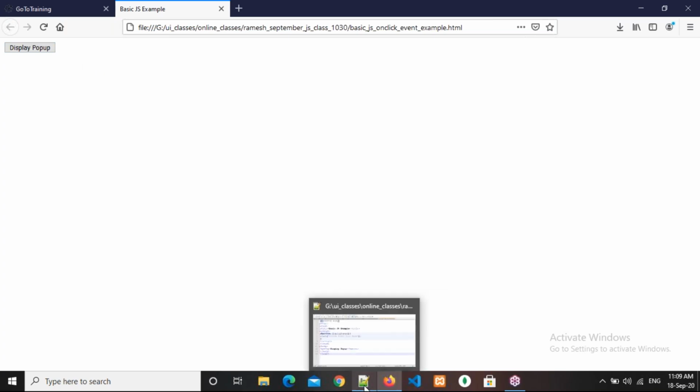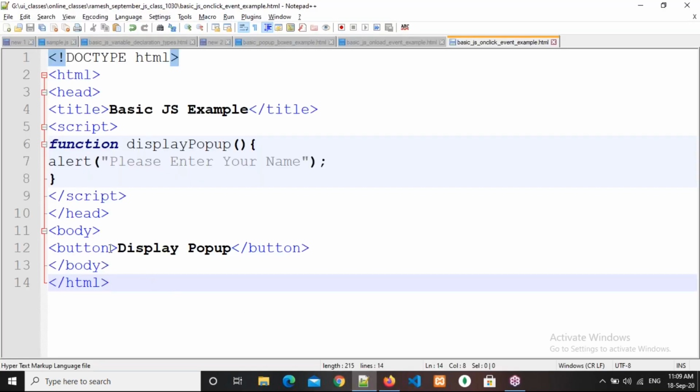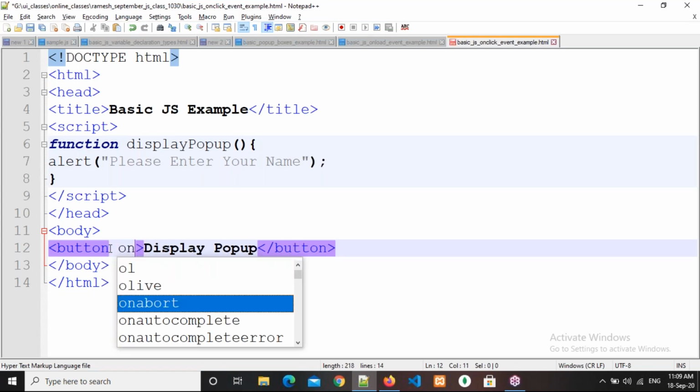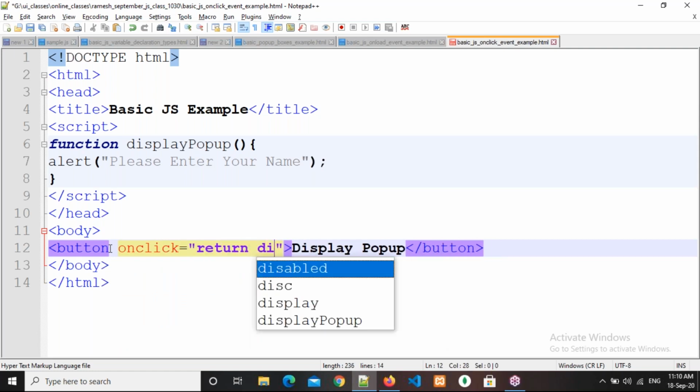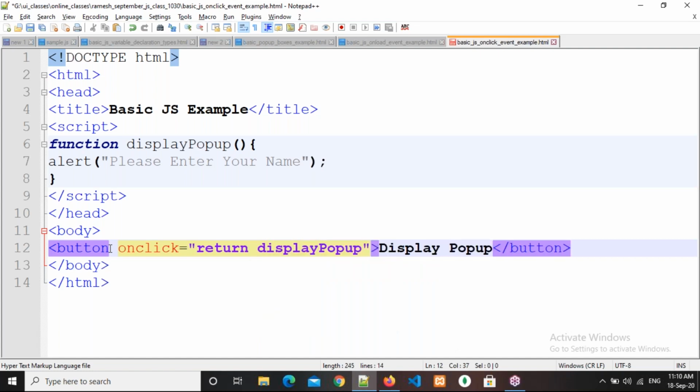Suppose what is our requirement? Whenever I click on this button, that is my requirement. So whenever you click, what is the appropriate event? Onclick. So whenever I click on this button, I am calling this method, display pop-up. Okay, right. Now come here and refresh.